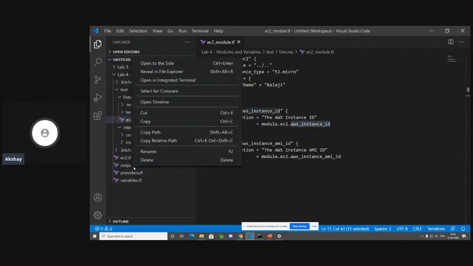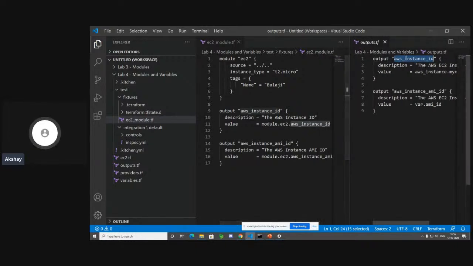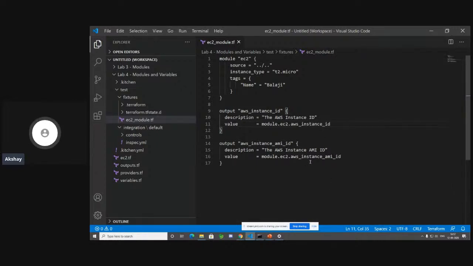So if I just open up the outputs block over here to the side, you're doing nothing but using the output variable name over here and using module.ec2 to call it, because essentially this output is referenced from your base module, okay? And as well as your AMI ID. So now once you get all of these attributes, when you do the kitchen verify, you're going to get the output of your instance ID as well as your AMI ID, and we are passing this to your inspec profile.